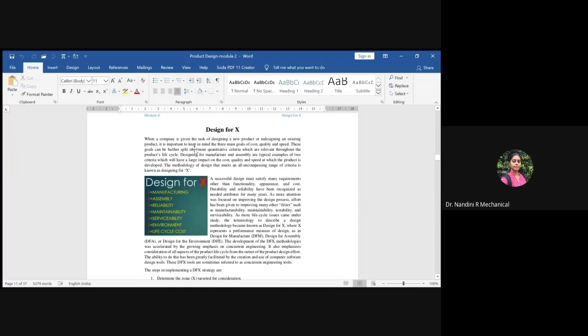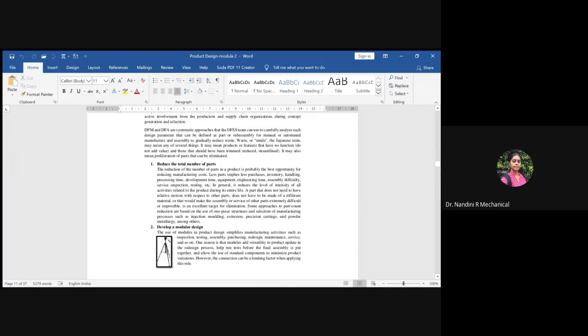X methodology. Questions related to design for X usually come in every question paper. Sometimes they can ask you to list out all the criteria for satisfying design for X and explain or write short notes on a few criteria. They can mention design for manufacturing or design for assembly. Then you should be able to explain all the criteria and the short notes related to what they have asked to explain. So related to design for X, I will explain to you in the next class.